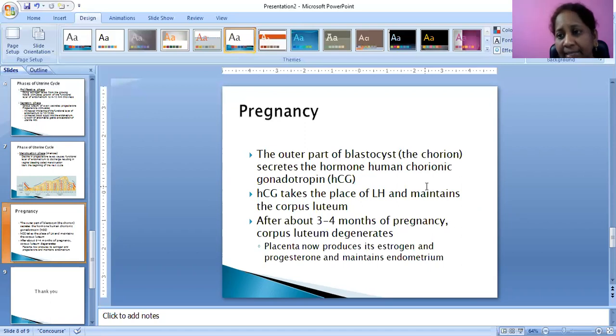These will be in a cyclic form. We have discussed what hormones play a major role in the ovarian cycle and uterine cycle and at the time of pregnancy. This is all about the hormonal regulation of the female reproductive cycle.